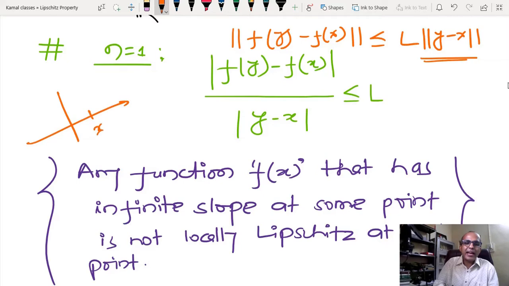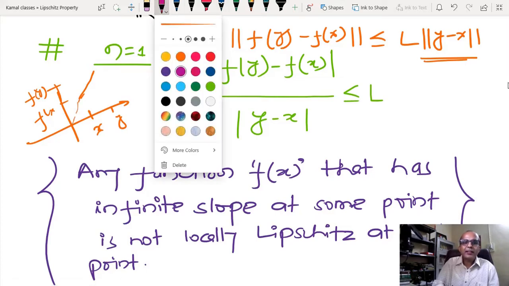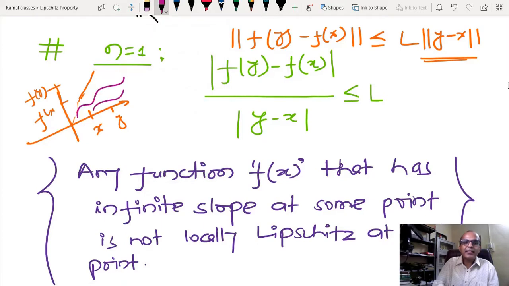Suppose I have these points x and y, and corresponding to them I have the function values f(x) and f(y). Then the meaning of this is that the slope is less than L. So you can consider some function like this that stays below this, and that will satisfy this kind of condition. Anyone has confusion?